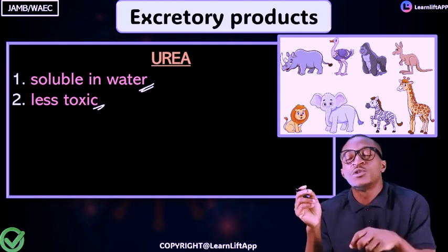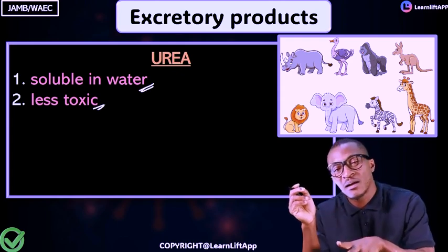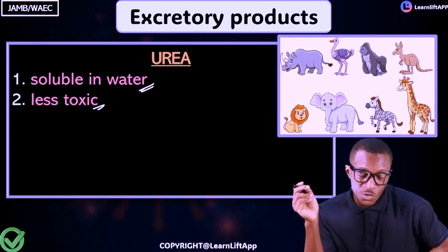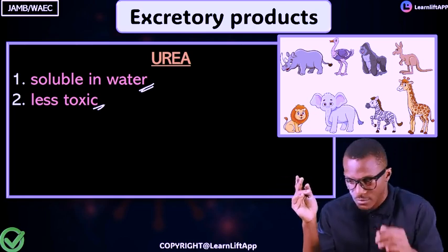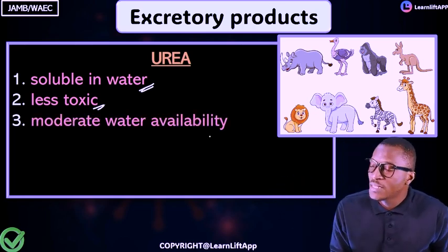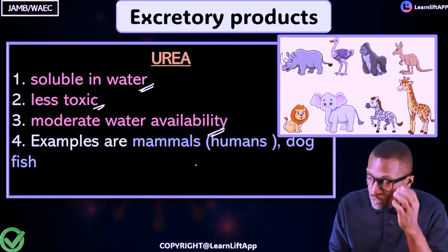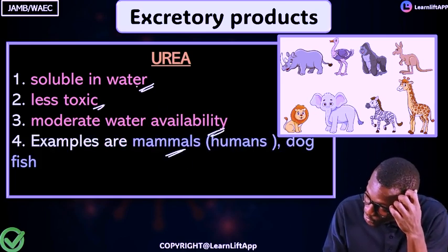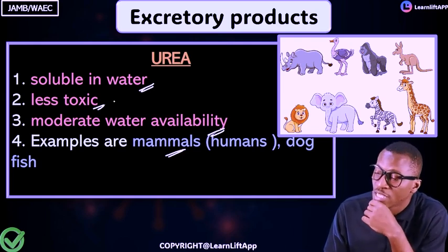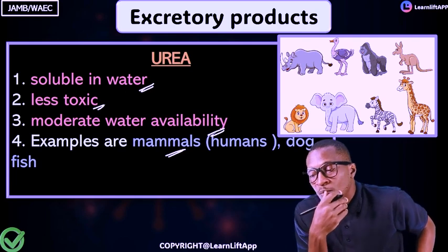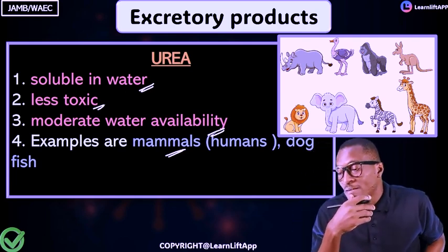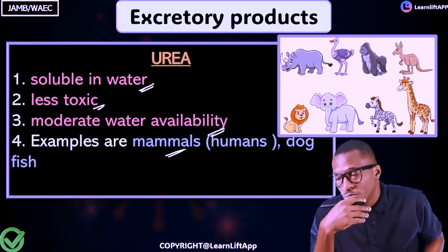That's why if you drink water that contains amoeba, you're going to have a running stomach, because amoeba excrete ammonia, and ammonia is toxic. Number three, it has moderate water availability. They are found in mammals, that's humans, dogs, etc.